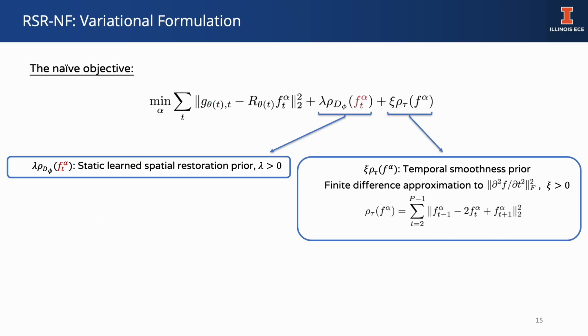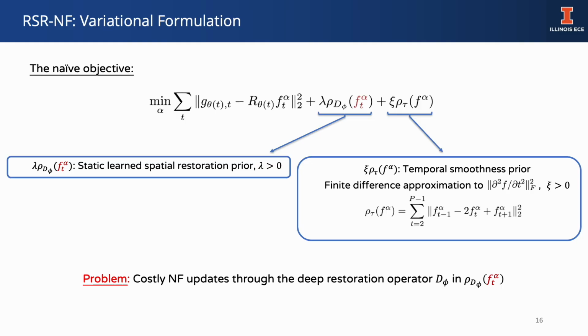Our proposed variational formulation to estimate the dynamic object is composed of a data fidelity term using the neural field with the Radon transform operator, a temporal regularizer as the finite difference approximation to the second-order derivative in time, and the static restoration prior spatial regularizer. A major problem with the naive formulation is that it does not allow efficient propagation of the updates on neural field parameters through the deep restoration operator.